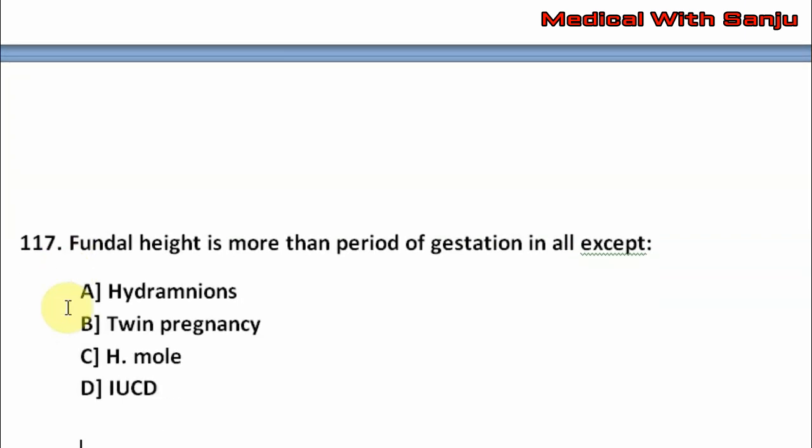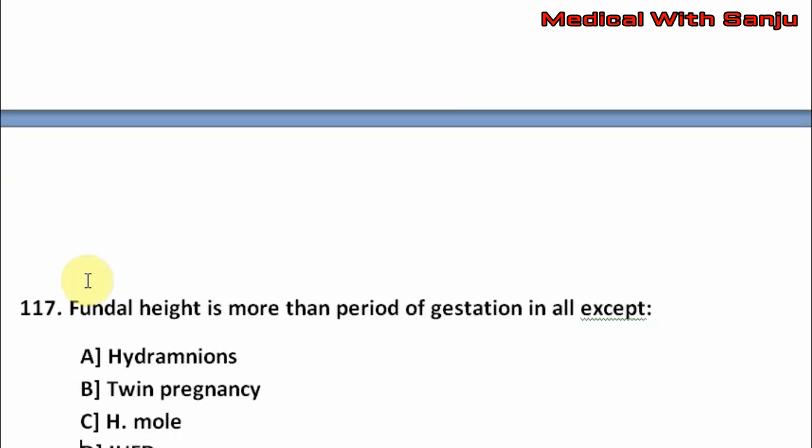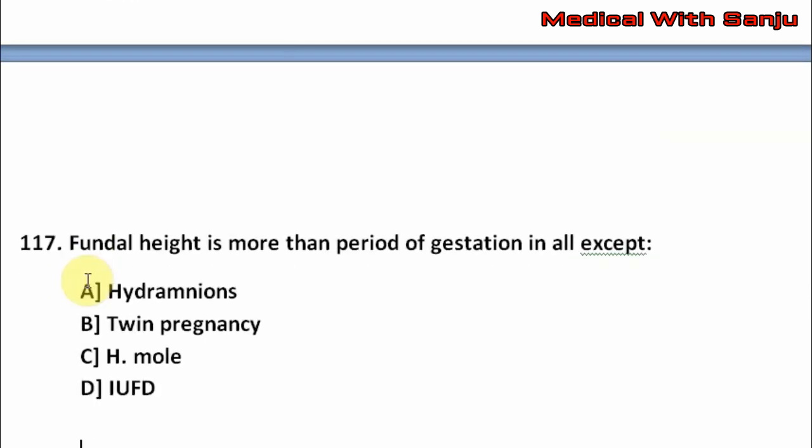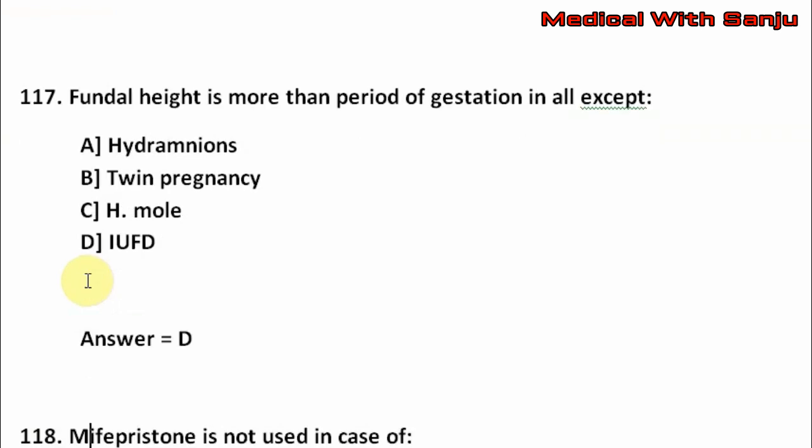Question number 117. Fundal height is more than period of gestation in all except option A, hydramnios. Option B, twin pregnancy. Option C, H-mole. Option D, IUFD. The right answer is option D, that is IUFD.